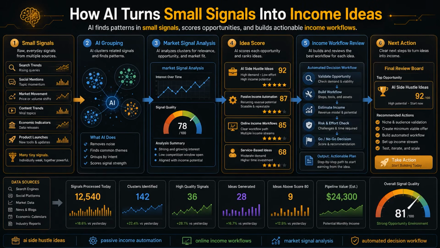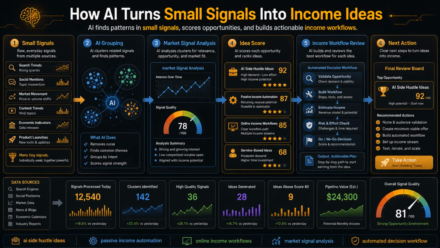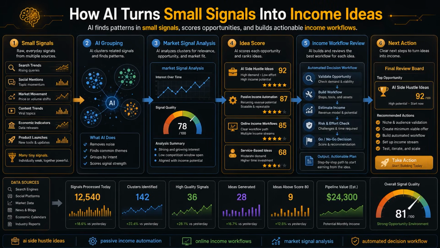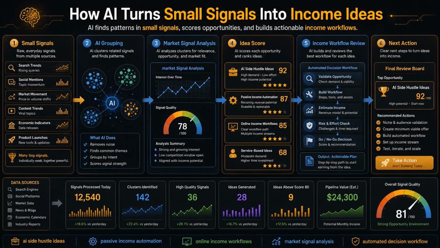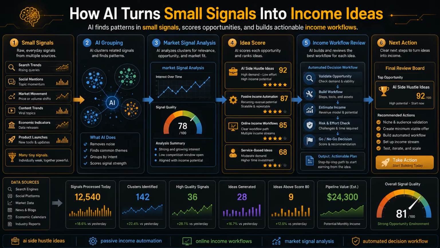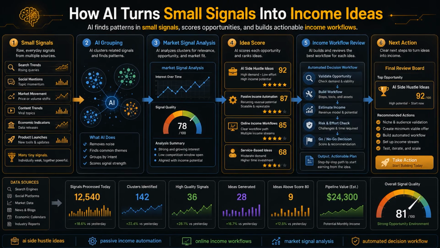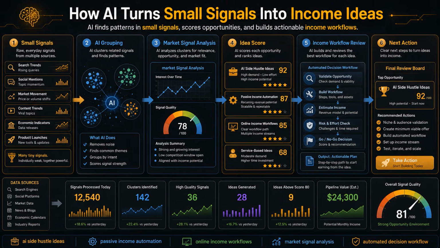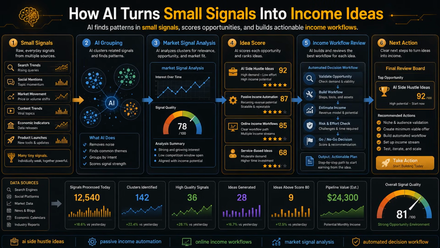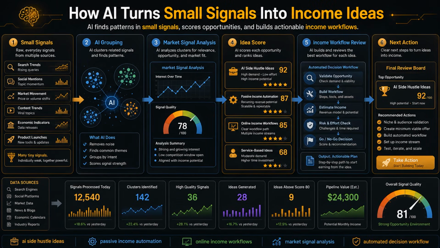Hey everyone, today we are going to look at a simple idea that sits between AI research, market awareness, and practical online projects. The idea is how AI turns small signals into income ideas. This is not about pretending that one alert can create a complete plan. It is about using AI as a review layer, so small pieces of information can be organized into something easier to understand, compare, and develop.